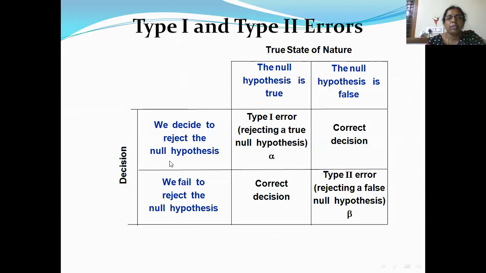We decide to reject the null hypothesis. We fail to reject the null hypothesis. The null hypothesis is true. The null hypothesis is false. In this way also you can denote it.